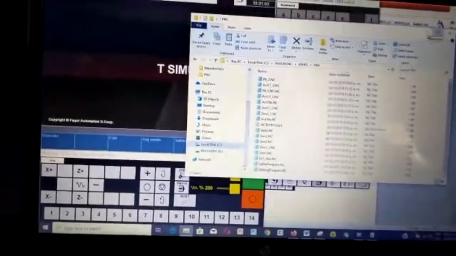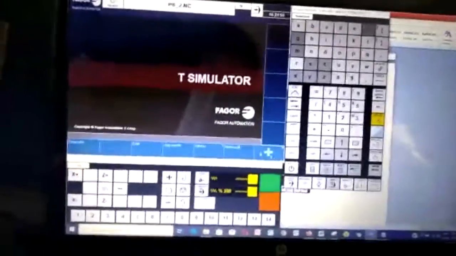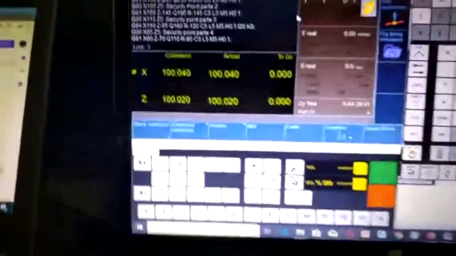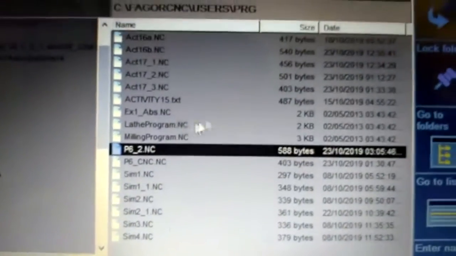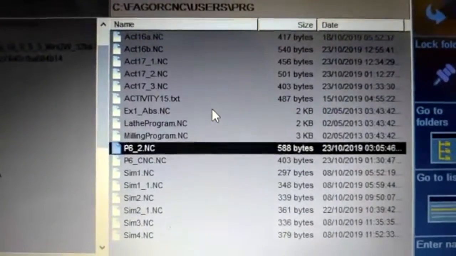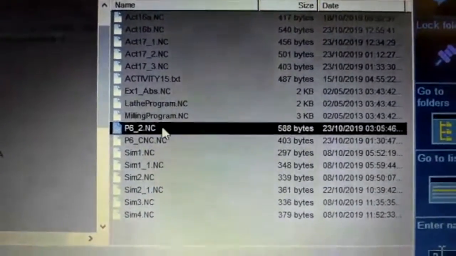Then to simulate your program, you have to click on the Execute button, then on Select Program, and here you are going to find the programs you saved on PRG.